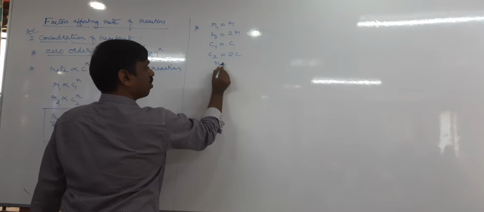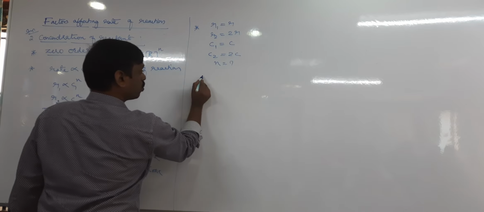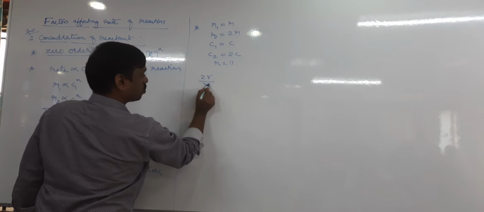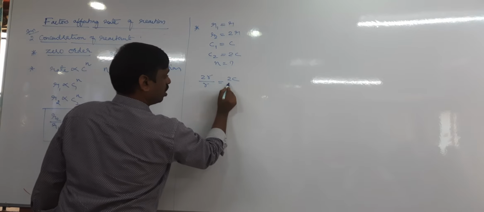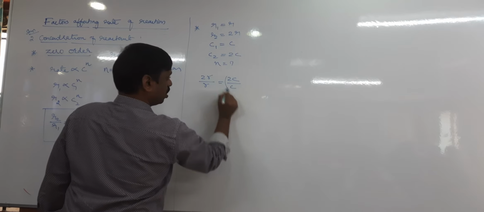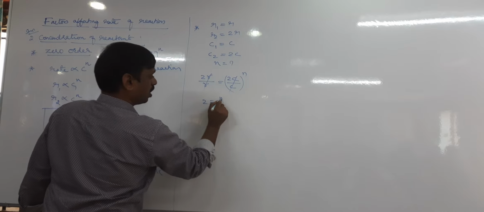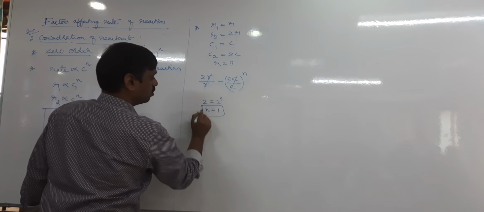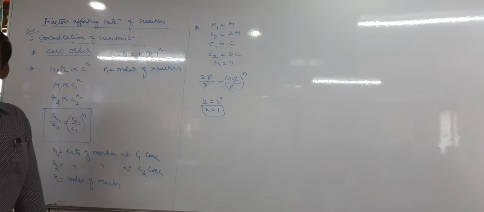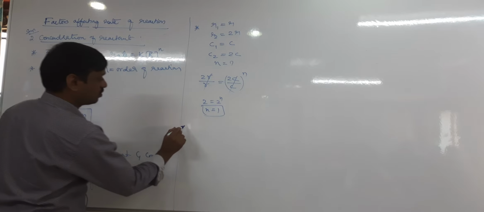Then what is the order of reaction? Use this formula: R2 by R1 equal to C2 by C1 whole power n. With R2 equal to 2R, R1 equal to R, C2 equal to 2C, and C1 equal to C, what do you get? 2 equal to 2 power n, so n equal to 1. Order is 1.